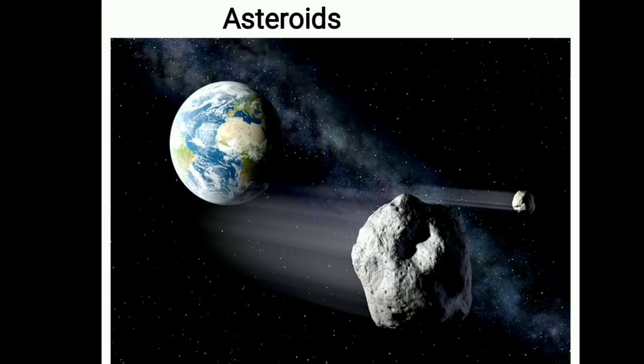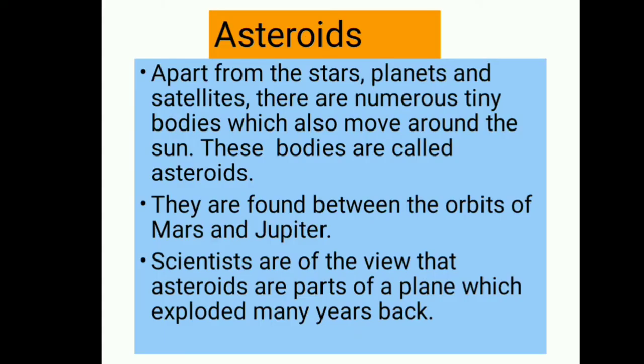Just observe, these rocky bodies move around the sky and around the sun. Apart from the stars, planets and satellites, these are called asteroids. They are found between the orbits of Mars and Jupiter. Scientists are of the view that asteroids are parts of a planet which exploded many years back. These are exploded parts of planets.